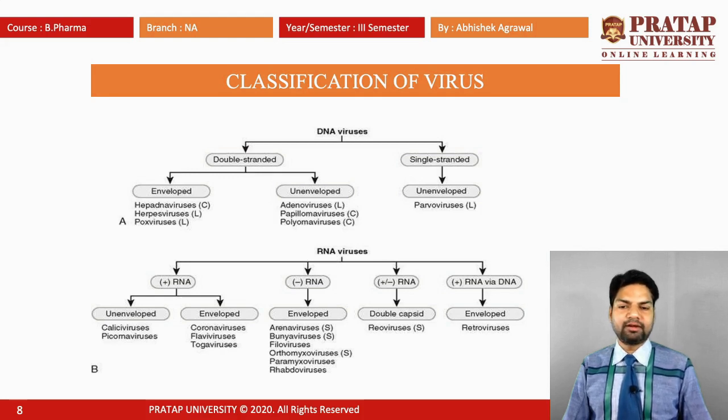The negative RNA is only enveloped virus. It includes filovirus, reovirus, bunyavirus, etc. The positive and negative RNA has a double capsid. Double capsid means it has a double bilayer on the virus coating. Example is the reovirus. And the last one is the positive RNA via DNA. It is enveloped. Example is the retrovirus.